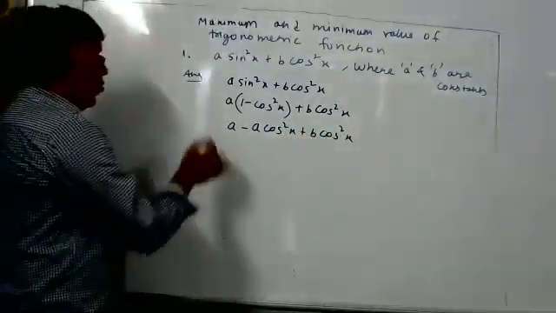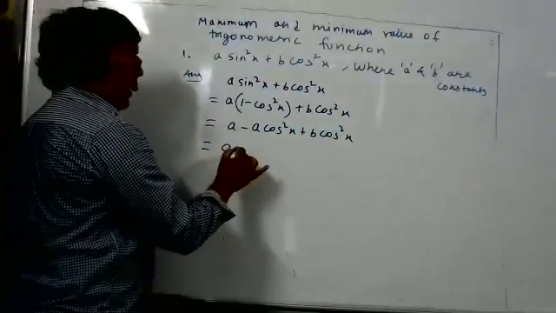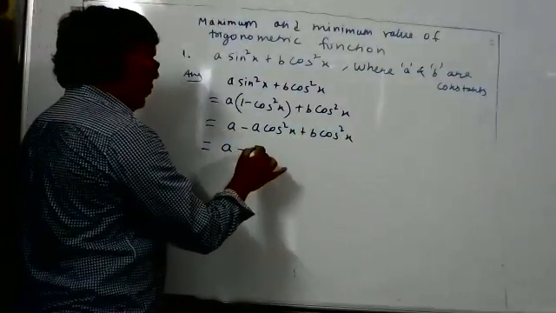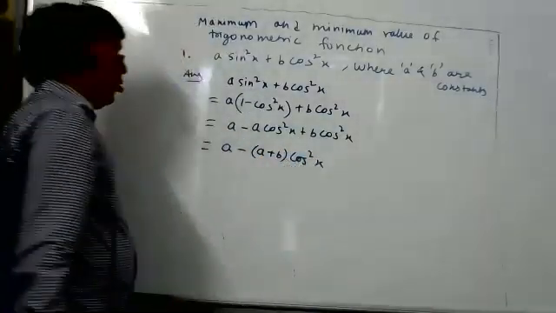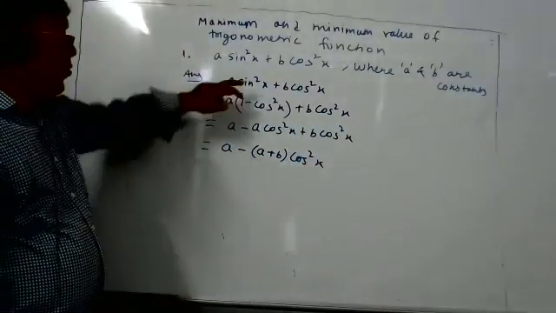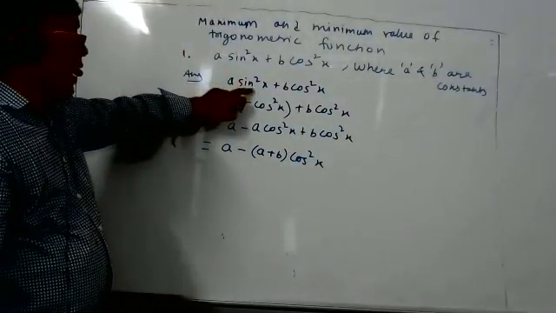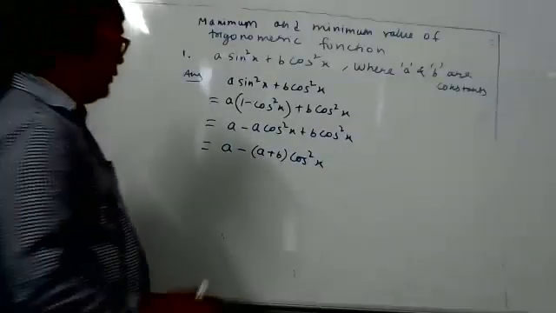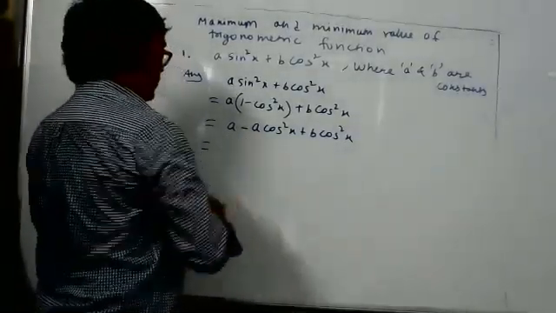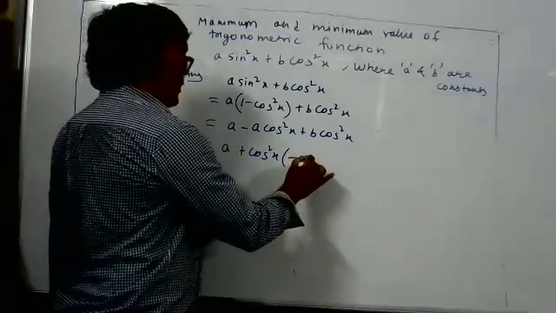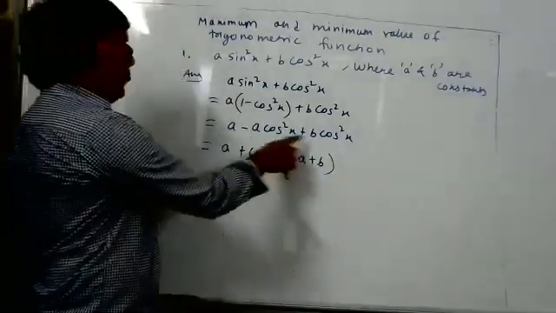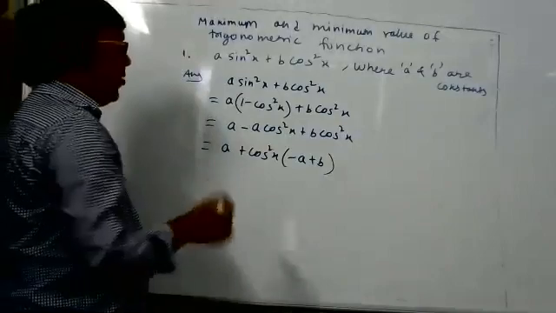Correct now? So a minus cos²x common, a plus b cos²x common. Sir, shouldn't it be a minus b cos²x? You're telling correct. a cos²x common, so a minus (a − b) cos²x.